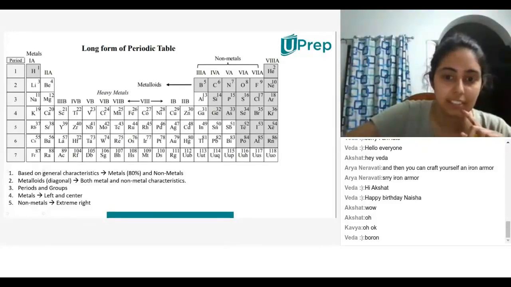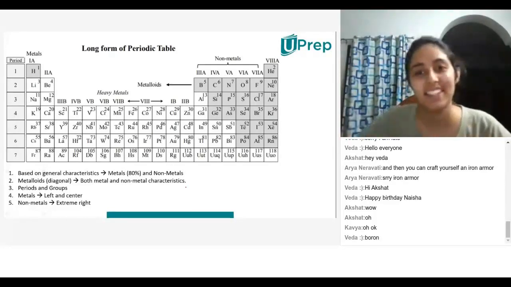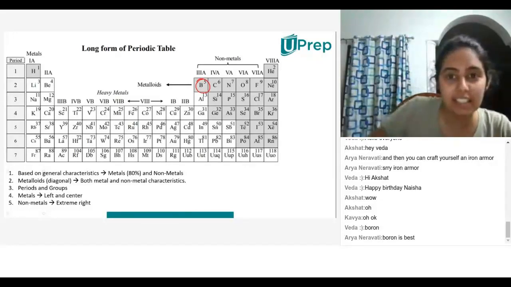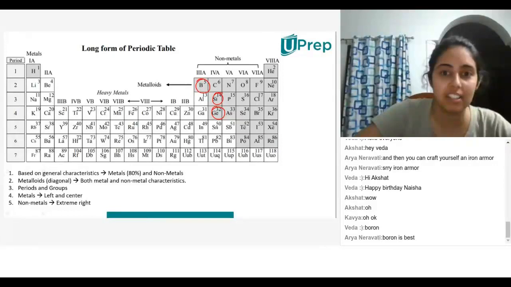I actually know, because our school teacher gave us notes on this. Okay, so the way to figure it out is this. Do you see a pattern here? You can even see it in the periodic table. Yeah, I can see that pattern. Do you see that diagonal?